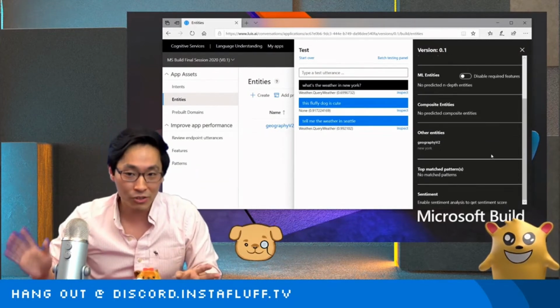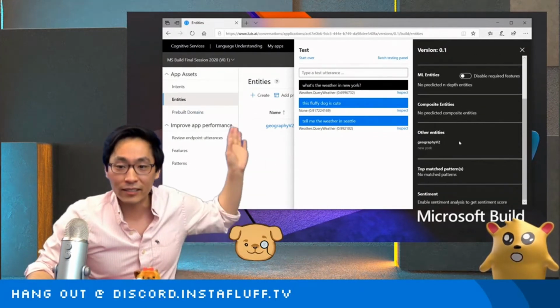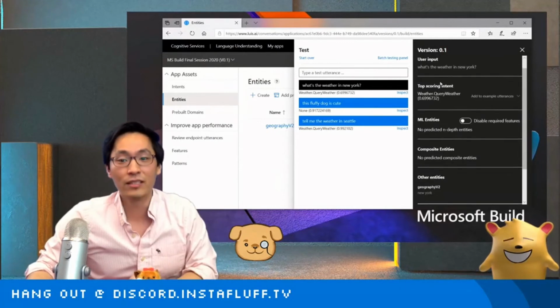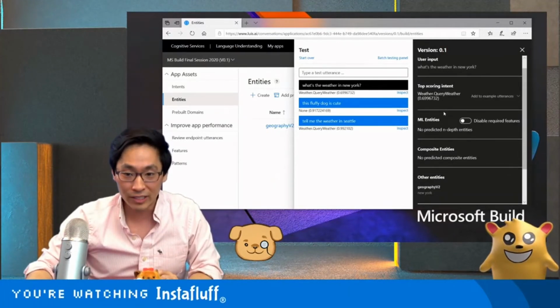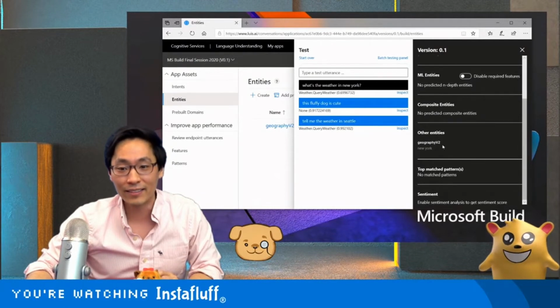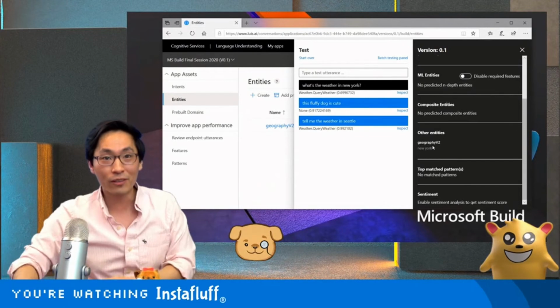It doesn't have to be an Azure app or anything. When you publish this, you'll get a JSON data object. You'll see the top scoring intent, as well as the confidence scores of the other intents and the entities that you recognized in there. So just like that, now we have a weather app.